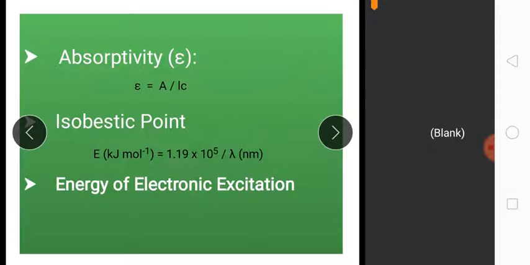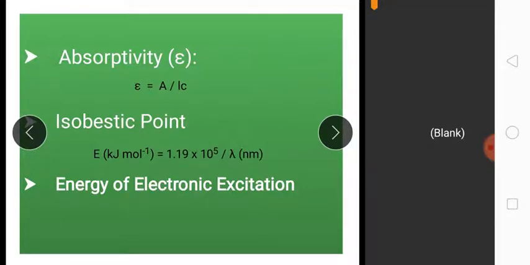The next term is absorptivity. It is the absorbance divided by the product of the concentration of the solution in grams per liter and the solution path length in centimeters. The quotient is known as absorptivity, denoted by the epsilon symbol.